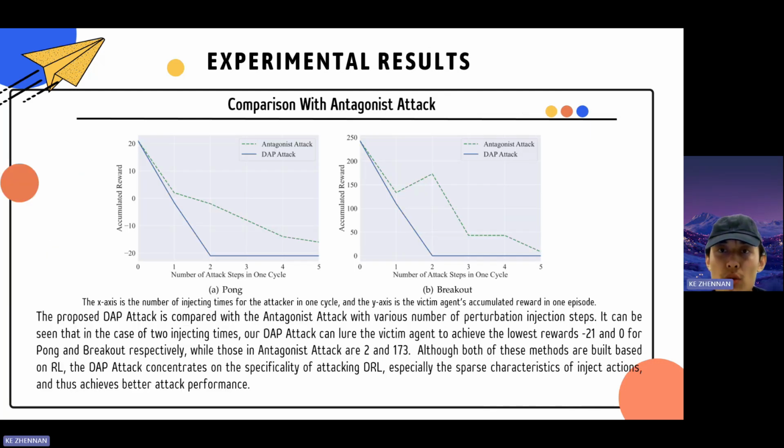They also show the comparison between the DAP attack and the antagonist attack, with varying numbers of perturbation injection steps. In the games of Pong and Breakout, the DAP attack significantly reduced the victim's accumulated reward with just 2 injection steps, bringing the reward down to -21 and 0, respectively. In contrast, the lowest rewards for the antagonist attack are 2 and 173. This demonstrates the DAP attack outperforms the antagonist attack in optimizing injection timing and strategies.